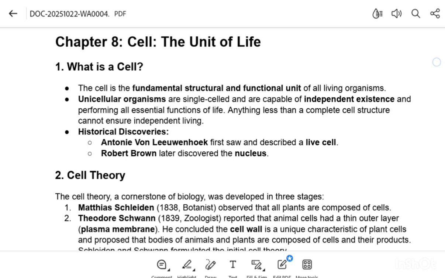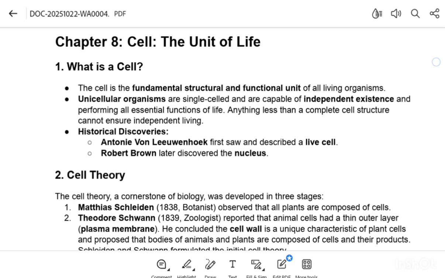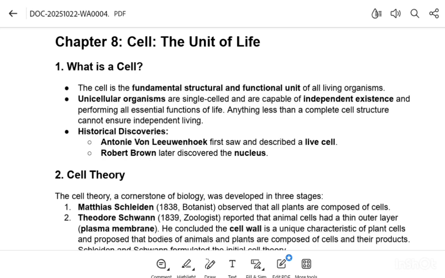What does it mean? It means that all the living organisms you see around us are all made of cells. If you see a zebra, a butterfly, or a human, these organisms, even plants, are made of cells. Multiple types of cells make multiple types of tissue, multiple types of tissue make multiple types of organs, and multiple types of organs make a body. So that's why the fundamental unit of any animal is the cell.